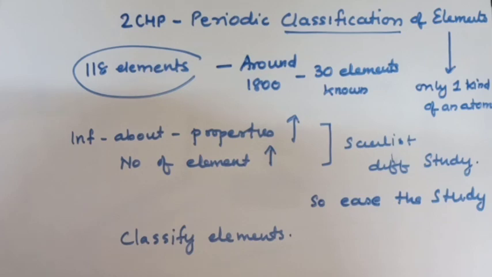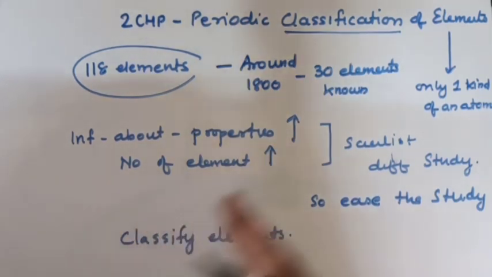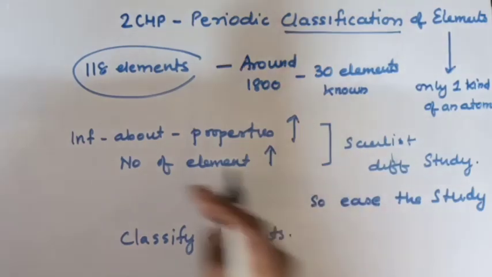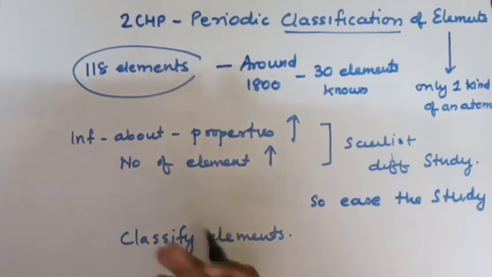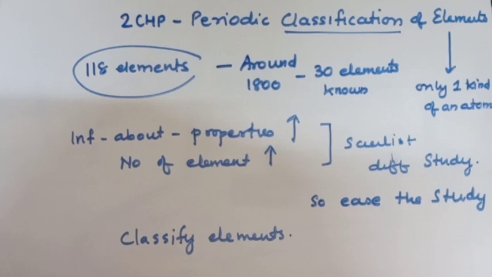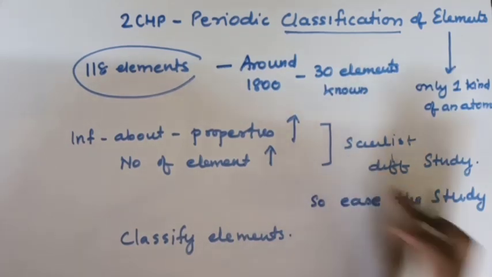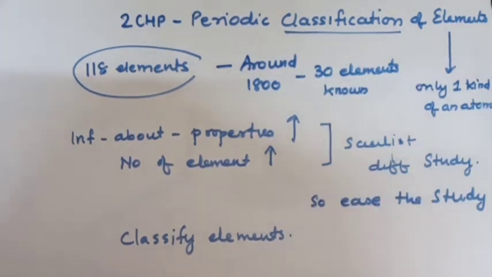As the number of elements and the information about their properties increased, the scientists found it very difficult to study them.